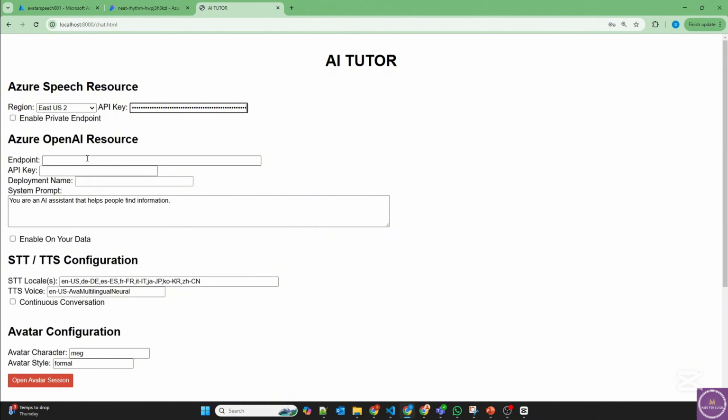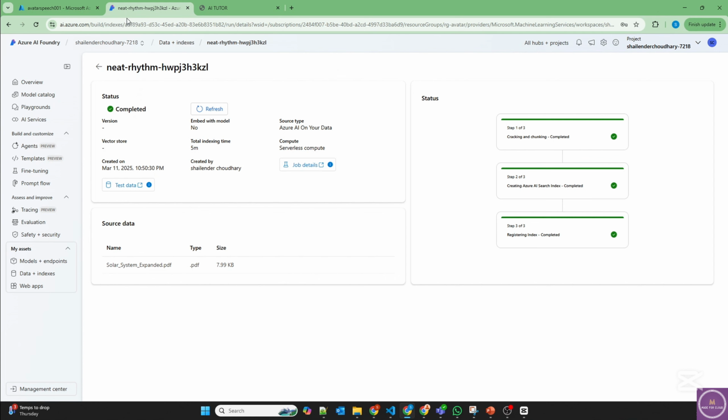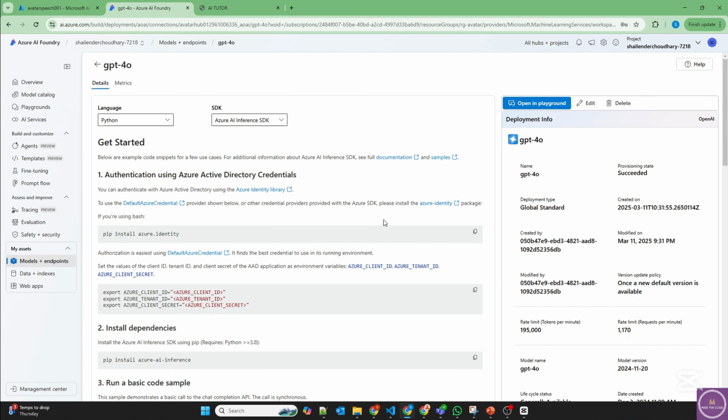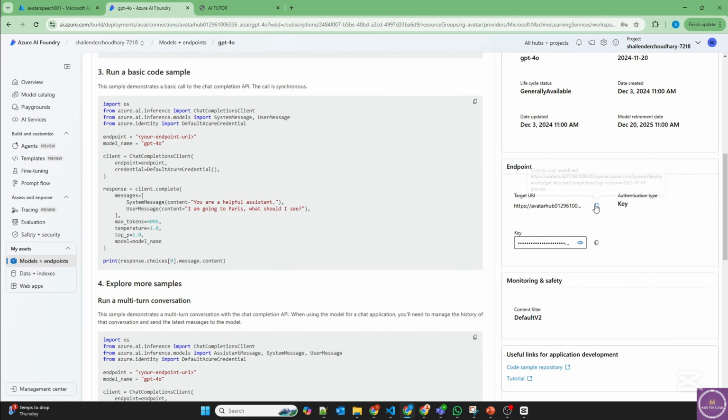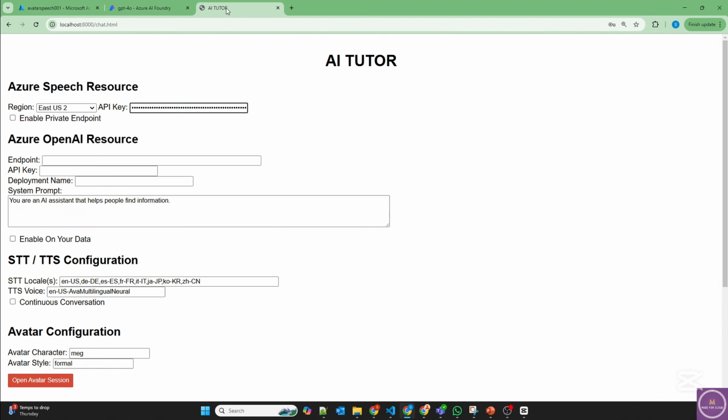And it's here. Now the endpoint for Azure OpenAI resource. Let's go to models and deployments, and GPT-4o is the model. So let's copy the endpoint. However, we don't need the full endpoint.